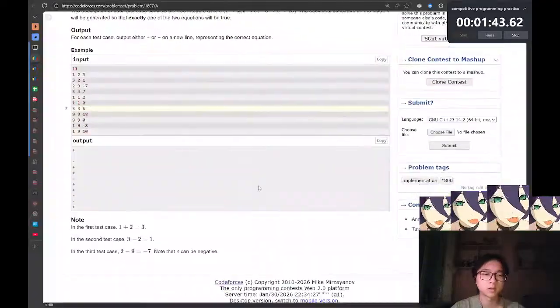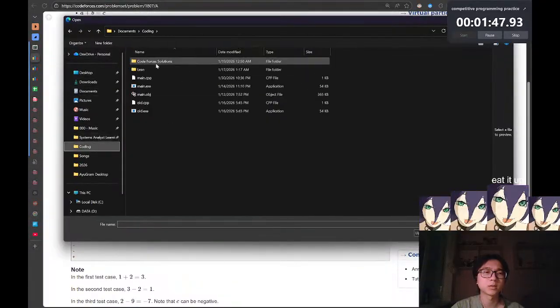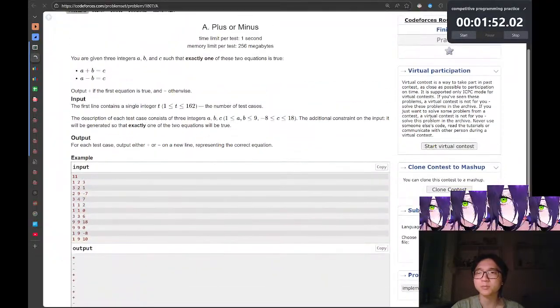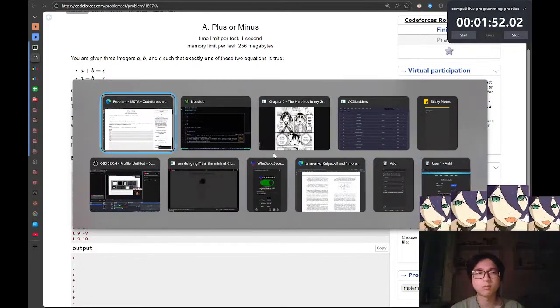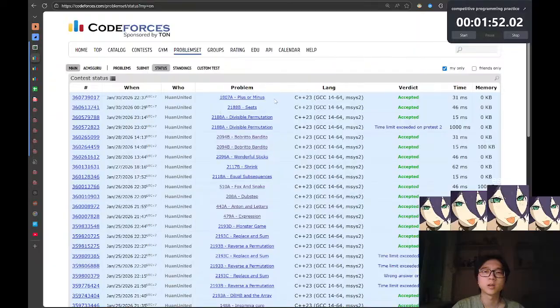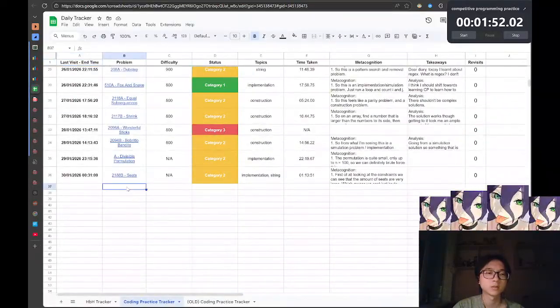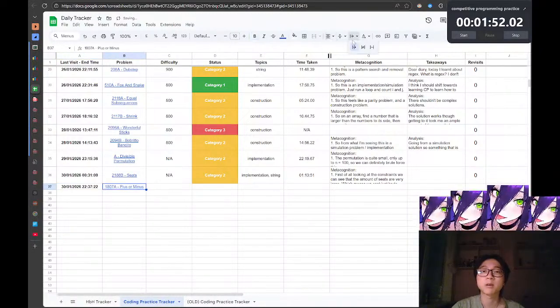Okay, so it's a pretty simple implementation problem, technically a nothing problem. So I do want to note this down here. We count everything we get.